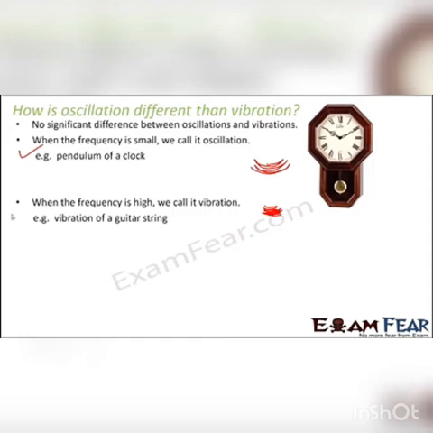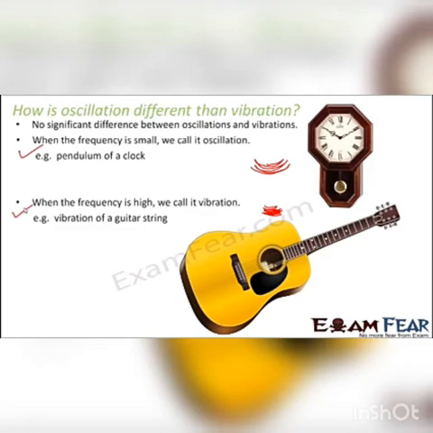So when you look at the string of the guitar, you can actually see it vibrating, but it will be very fast. You cannot see how exactly it is going from end to end, but all you can feel is it is moving. It is in motion and it is in very fast motion. So whenever the frequency is very high, whenever the movement is very fast, there we use the term vibration. And when the frequency is small, that means it is a slow motion, that is an oscillation. So that is the only difference between oscillation and vibration.